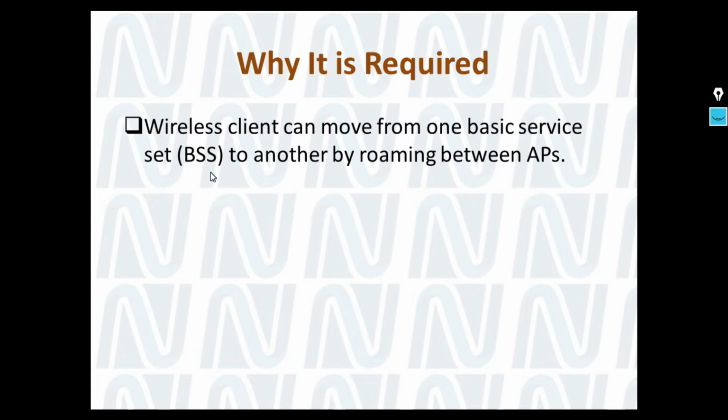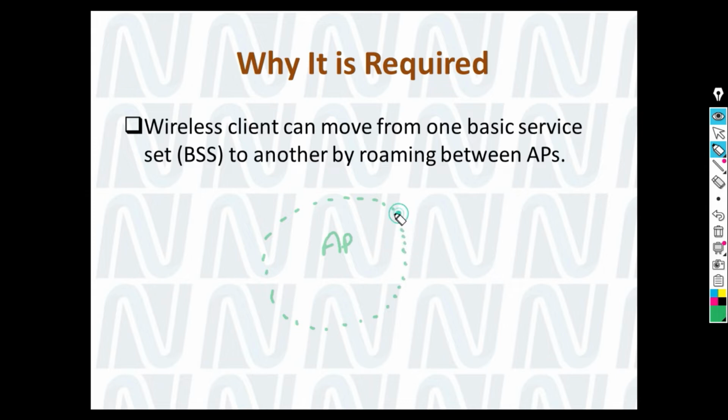We will understand what roaming is and what the types of roaming are. A wireless client can move from one basic service set to another. Let me tell you, if there is one device, an AP, that AP has some range associated with it as per the SSID and the parameters you have set. Inside this basic service area, we can call it the BSA, there may be some wireless client with a wireless adapter.